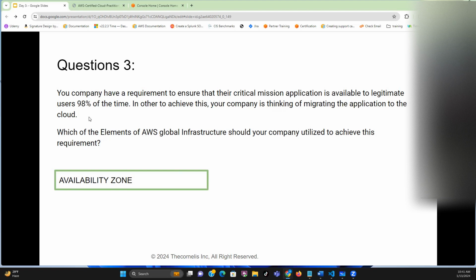When you are saying mission critical applications need to be available all the time, if they need to be available all the time, that is what they call high availability. So the purpose of using availability zones is to achieve high availability.